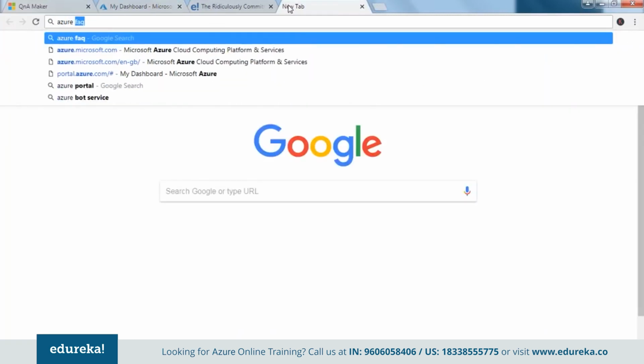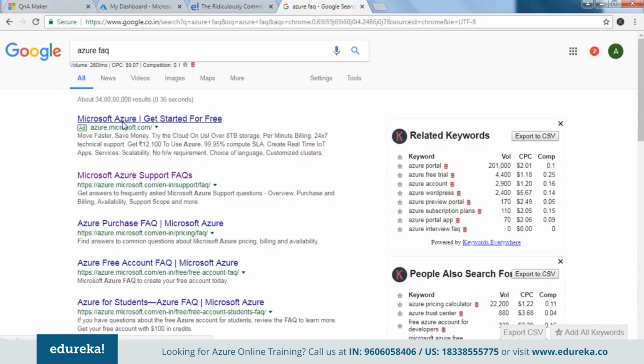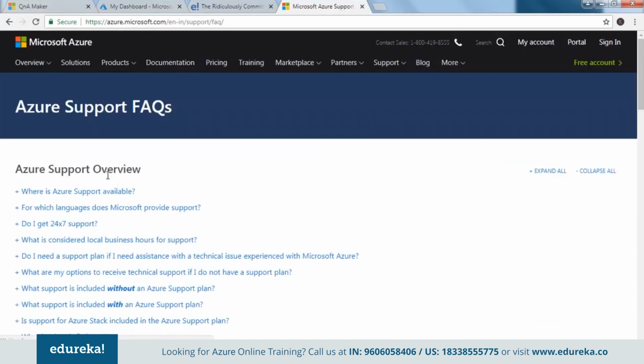Let me just go ahead and search for Azure FAQs, and we'll select the first one that is there. Now this is an ad. Let's not select this. Let's select this thing. So guys, this probably has some Azure support FAQs. So some questions asked and some data given. So this would be one of the best data sets to use here. So let's copy this link.